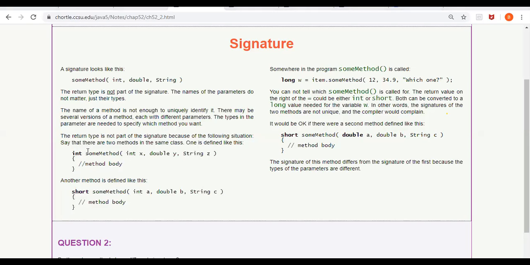But you see this method, int sum method, int x, double y and string z, and see this method, short sum method, double a, double d, string c. Is their signature differing or not? These two methods, do they have the same signature or different signature? Different signature, because they differ in the parameters, in the parameter type. So this is acceptable, whereas this combination is not acceptable. Are you getting? Okay, fine.